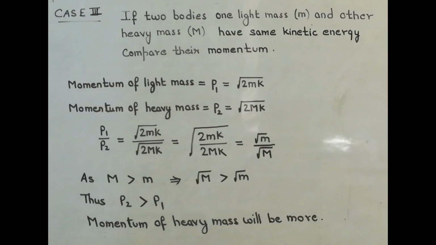Hope this is clear to you. We have applied the formula for momentum in terms of kinetic energy. As kinetic energy was same, so K will cancel out. So we will be getting a relation, or you can say we'll be getting the ratio for P1 and P2 in terms of small m and capital M.